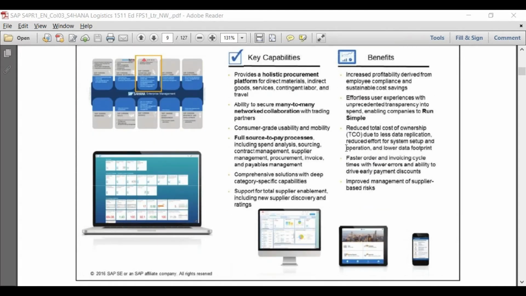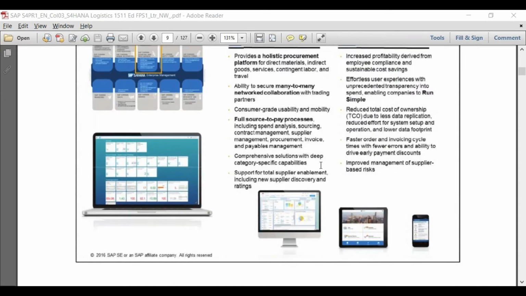Okay, so this is giving you the benefits, like how the old screens were and how the new screens will be available. As I told you, new screens can be accessed from your computer, your tablet, or your mobile. So this is basically giving you the simplification which is offered by SAP Fiori.